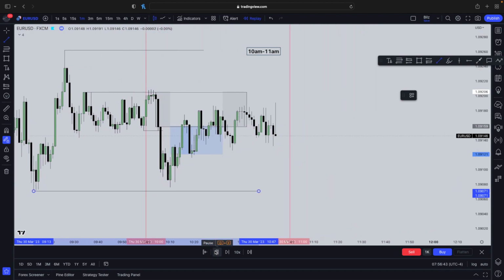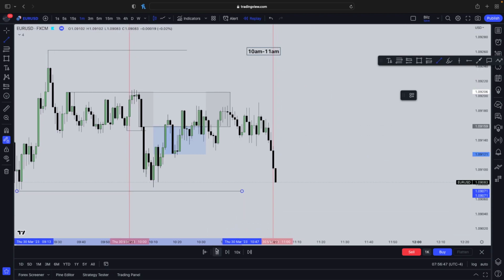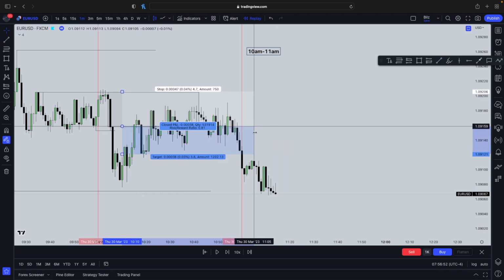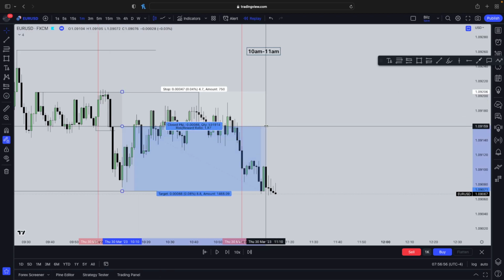We do get some consolidation. This can be a little bit detrimental to your psychology, but again, we just have to wait. There you go. Take profit here. The one who waits, the one who has patience always wins. Okay, the one who has patience gets paid. Okay, so that's what I like to say.